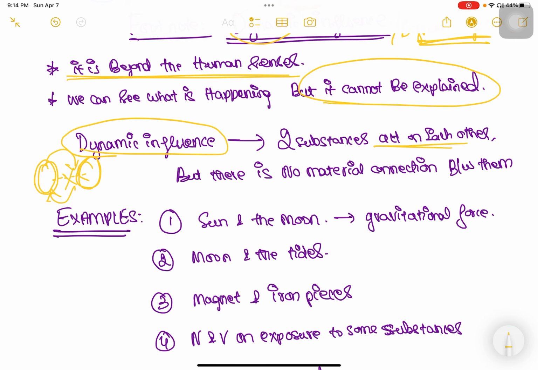Okay, do you understand this? There are two substances which are acting on each other. We know that one substance has an influence on the other, and this other substance has an influence upon the first substance. But there is no material connection between them. That is what is being called dynamic influence or dynamic power by Hahnemann. And this is exactly how vital force also functions. As in it is acting, but we cannot see how it is acting. There is no material connection.